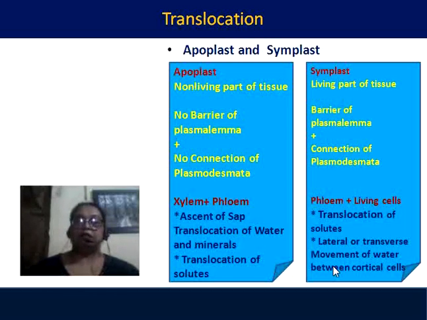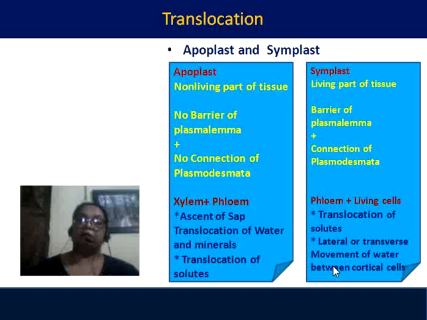In the apoplast, xylem is purely apoplastic because there is no living system. Tracheids and trachea both are non-living and the conduction takes place mainly there. So the main movement is by apoplast. In the phloem also, by the wall of the phloem cells, that is sieve tube and companion cell, a little bit of movement of substance takes place.